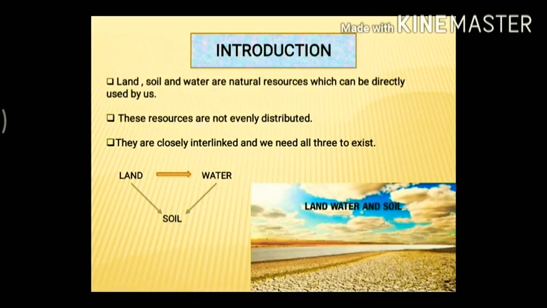Now, these resources are not evenly distributed because their percentage is more or less, somewhere more. But still, they are closely interlinked with each other. That is land, water, and soil. They're all interlinked with each other, and we need all three of them to exist in this world. Understood? We need all three of them together. So, let's discuss land.